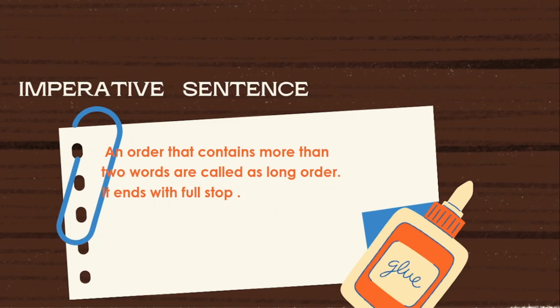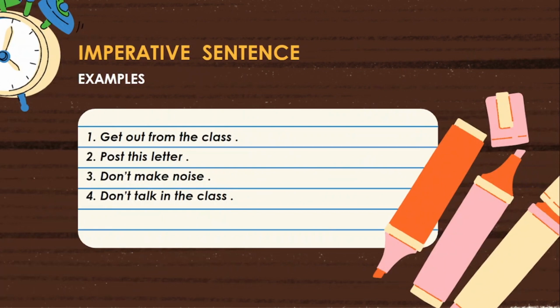Let me explain with examples. First one, get out from the class. The sentence starts with the verb get. So it is an order. Then what kind of order is it? Let us see. This order contains more than two words. Actually, how many words are there in it?